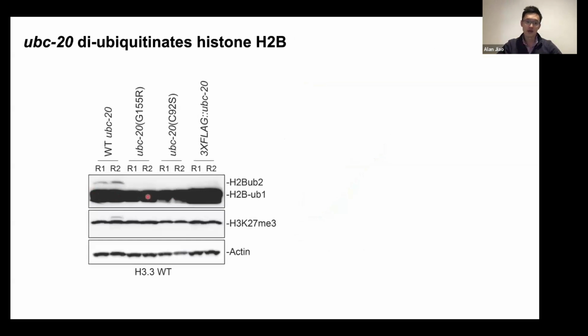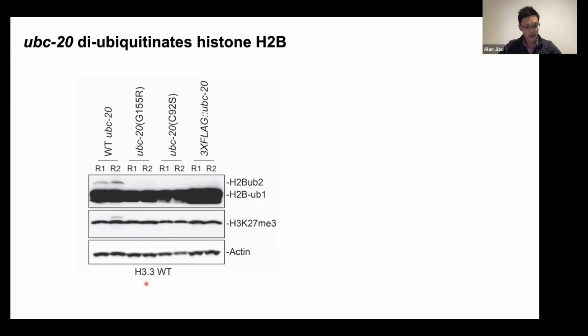saw was... I should first mention that monoubiquitinated H2B was not affected by UBC20 mutants. But there was this additional band that corresponded to the diubiquitinated form of H2B. And that's the band that disappeared in our UBC20 suppressor mutant, that also disappears in a catalytically inactive UBC20 mutant. And unfortunately, it also disappeared in our flag-tagged UBC20 strain, suggesting that this tag is non-functional.